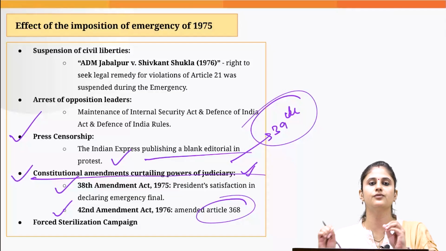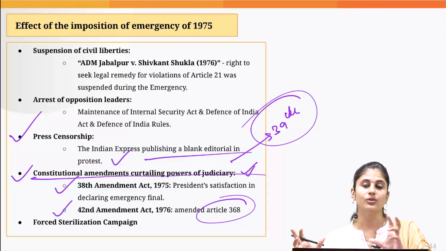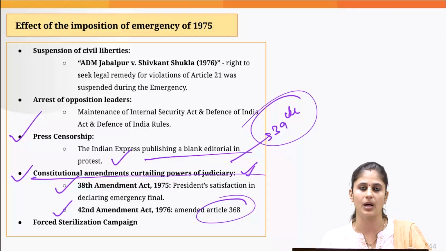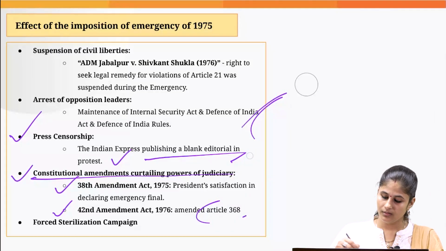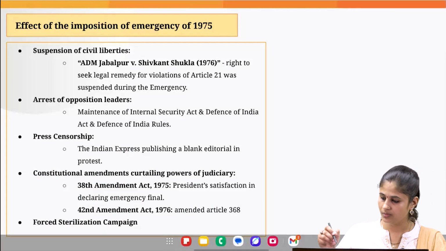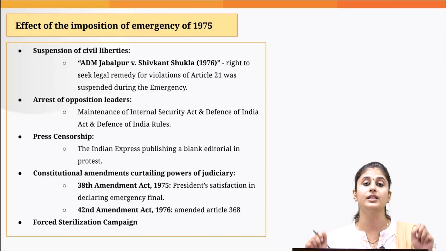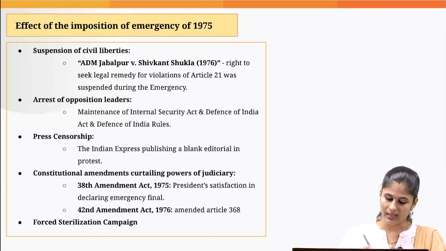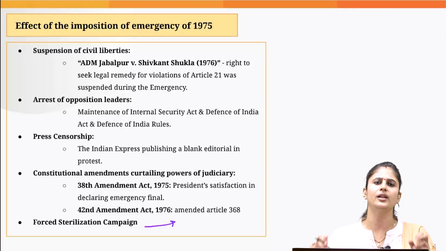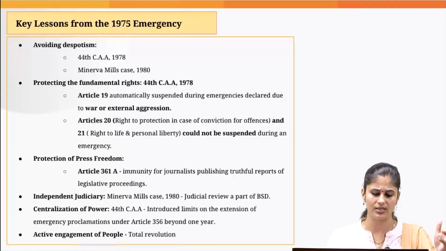So basically through this amendment, the Parliament tried to restore its unbridled constituent powers. Then there was forced sterilization also in the backdrop of controlling the population, and it severely impacted the people living in slums, the minority sections, and the poor and marginalized sections.